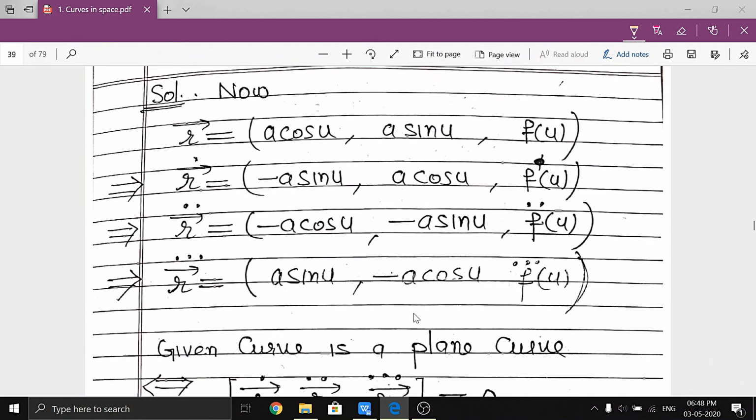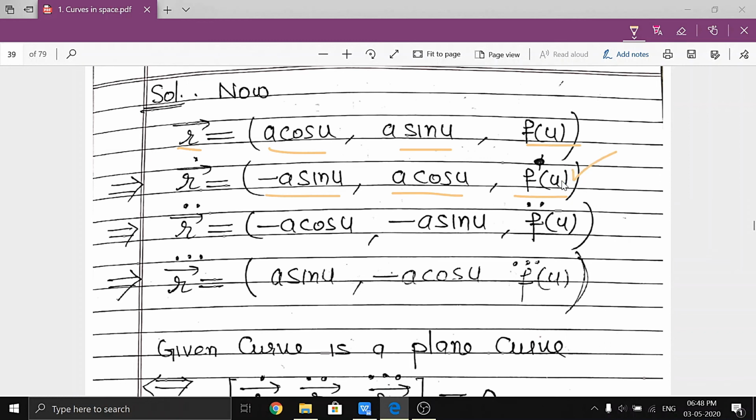Clear? Now same line, this is r vector, right? a cos u, a sin u and f(u). For r dot, take its derivative with respect to u, then its derivative, then its derivative. This is f dot u. Now f dot means its derivative with respect to u.